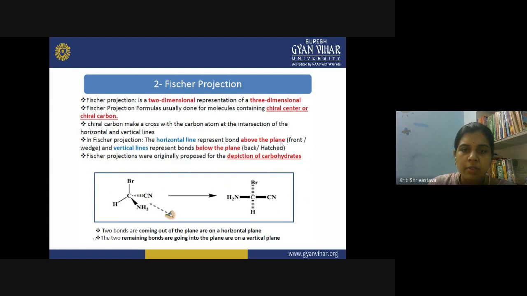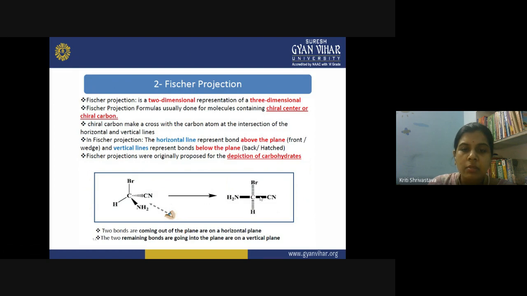So it is simply represented by a horizontal and vertical line, and the horizontal line represents what? Bond above the plane, the front or wedge. Okay, so that we are showing by using a horizontal line, and the vertical line represents the bond below the plane. So above the plane, horizontal line. This bromine and hydrogen are above the plane of the molecule. If you insert a paper inside this molecule, then you see that the bromine and hydrogen are above the plane, right? And the cyanide and amine are below the plane.